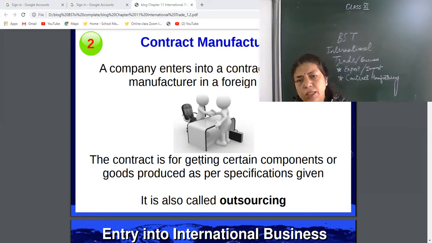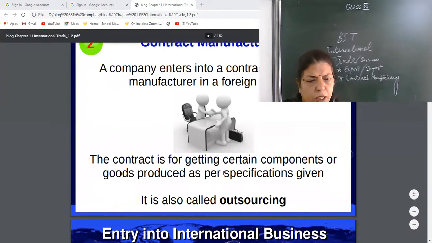Various projects are going on in India where foreign companies enter, make a contract and deal it. In India, Infosys, Wipro, Accenture are providing software services, hardware services, call center services, BPO, KPO to other countries. This is known as outsourcing. Anyone from any country can get this benefit. So the contract is as per specification.